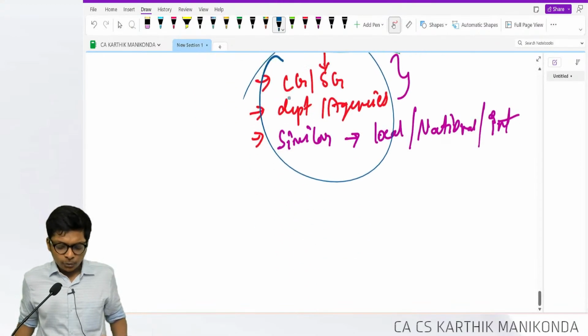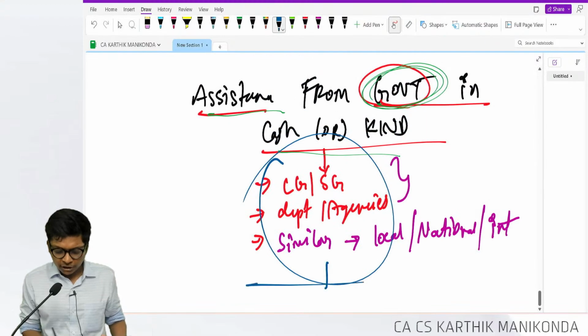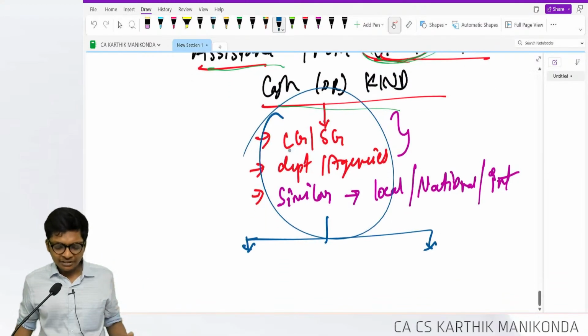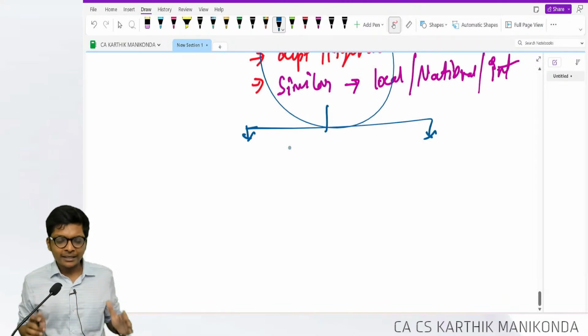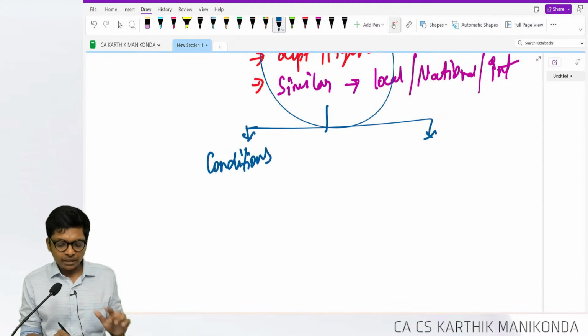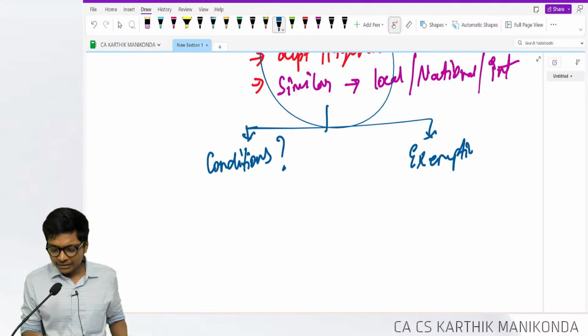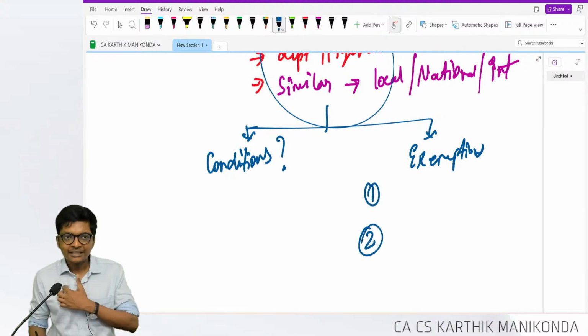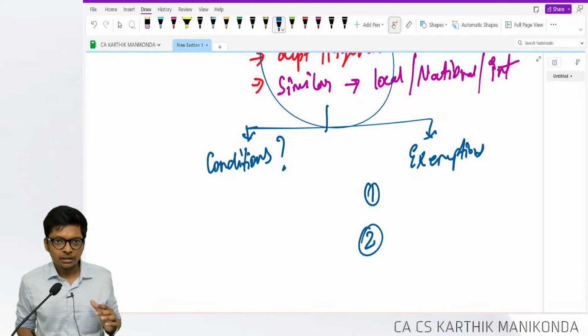Now, from the same definition, we are going to switch into two more parts. With that AS 12 theory will get over. The definition gets reclassified: conditions when I can account, and exemptions when the standard is not applicable. Exemptions are two points they have never tested, but this is a good place where they can test.